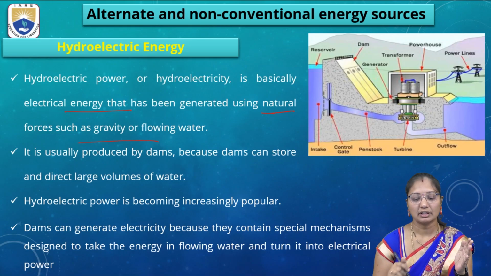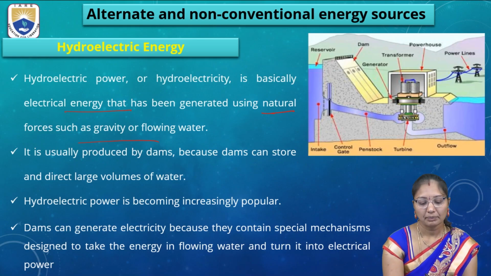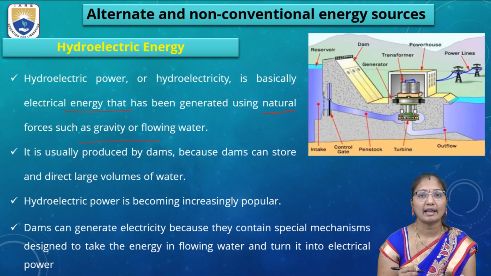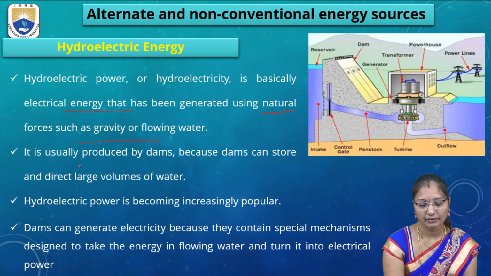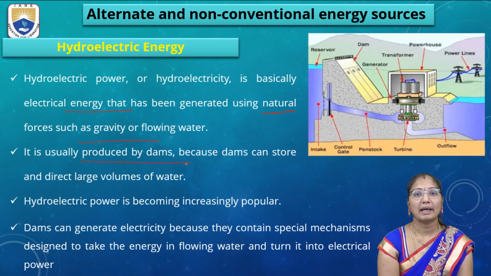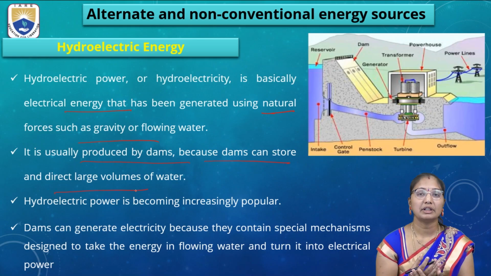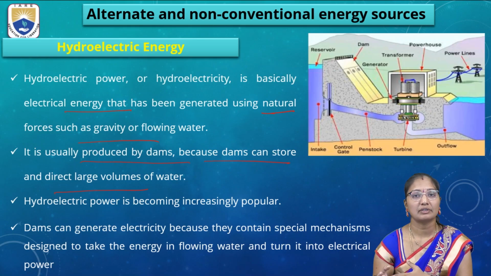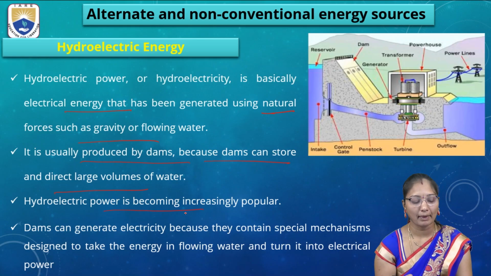So that energy, the kinetic energy, is converted into electricity by using the turbines. Again, it has some gearbox, battery, generator, transformer and electricity. It is like a cycle. It is usually produced by dams, because dams can store large volumes of water. So if the water flow is more, the generation of electricity will be more. Hydroelectric power is becoming increasingly popular.